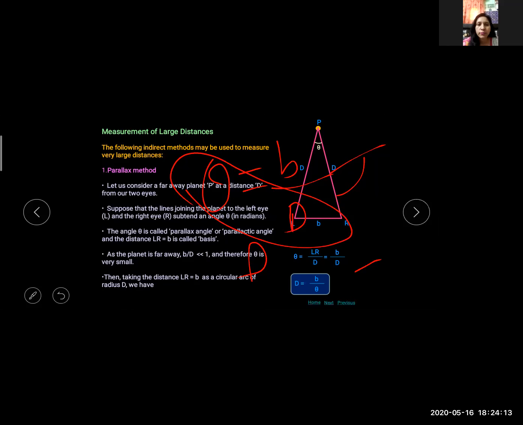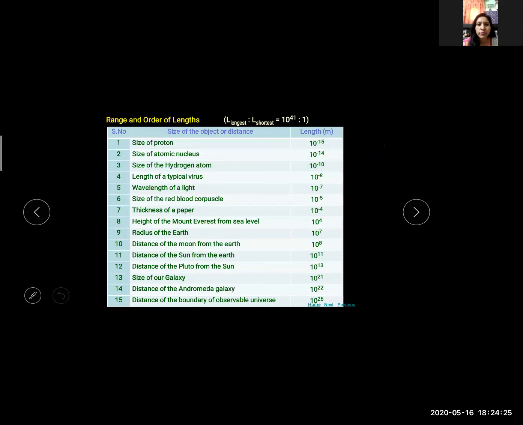So there is something about units and how to measure distance, and the range and order of the length. These are some ranges and orders of the length. Longest to shortest ratio is given by 10 to the power 41 is to 1.